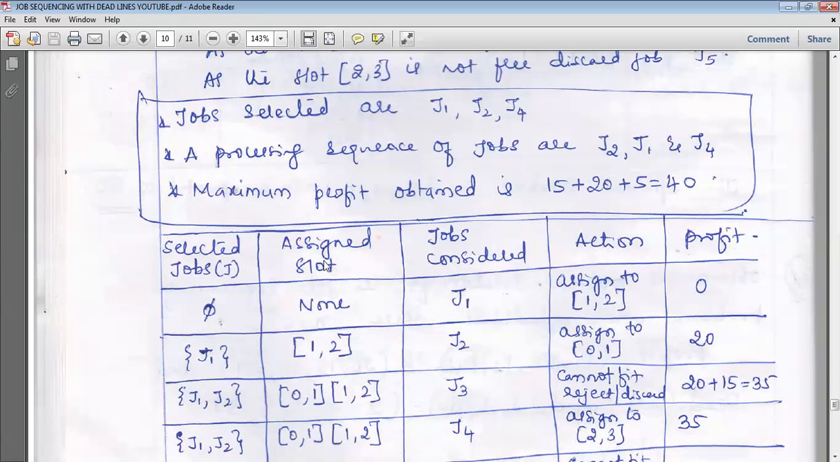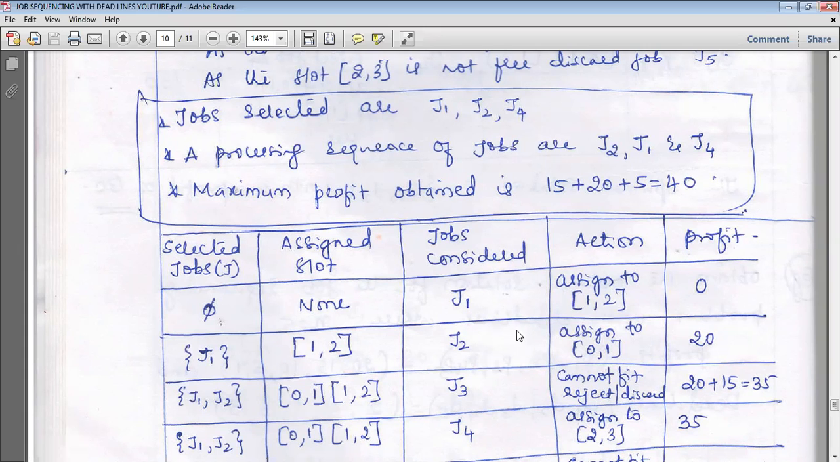What is the assigned slot here? Assigned slot is 1 to 2. So, consider the next job. After selecting the job J1, the profit earned is 20, so we write the profit earned as 20 rupees.